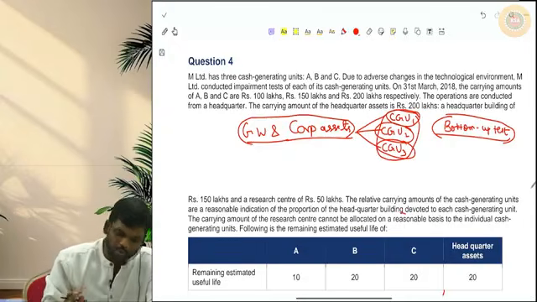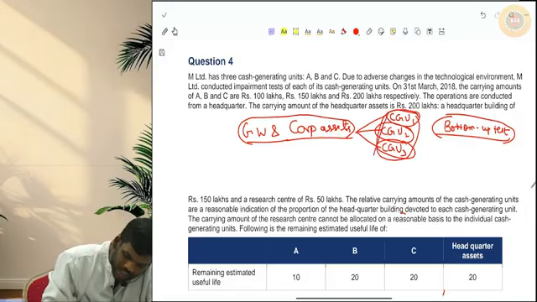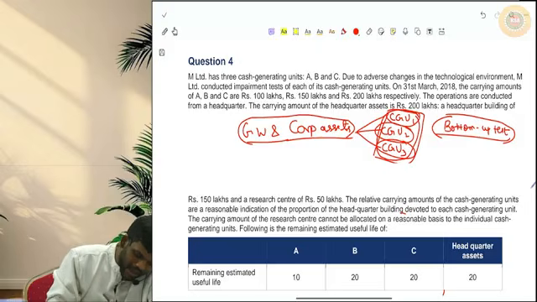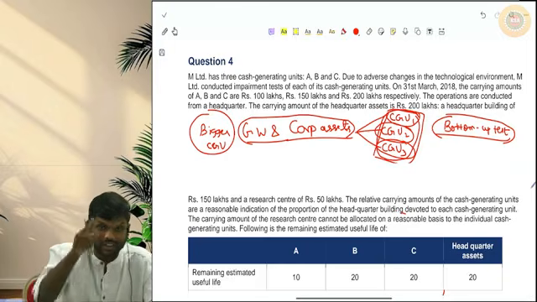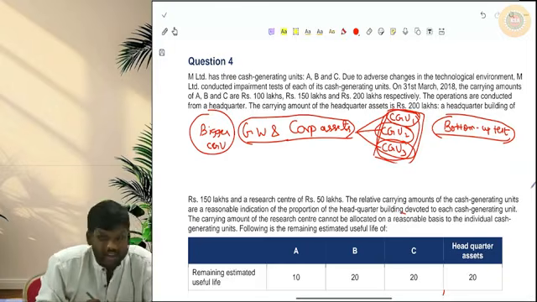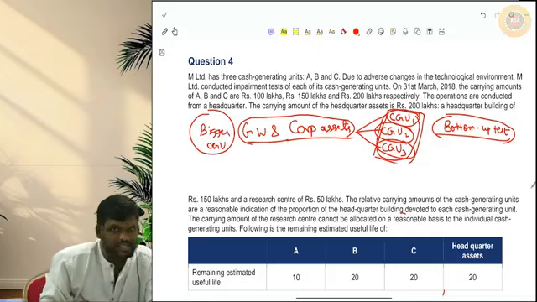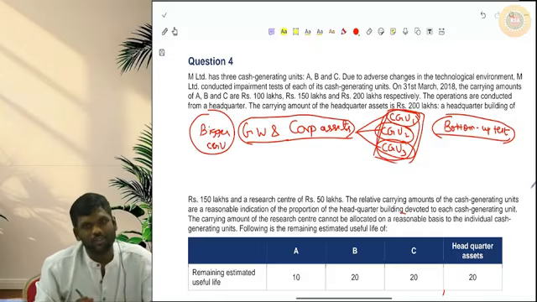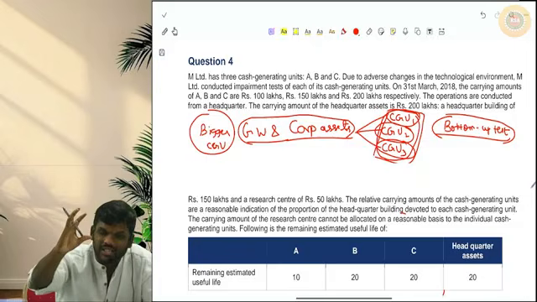Then what should you do? Add all these CGUs, add this goodwill also and corporate asset also, and make a bigger CGU. Don't worry, we'll also be discussing this through a sum in question 4. Since these are not allocable, we will add all the 3 CGUs, add goodwill, add corporate asset, and make a larger CGU.